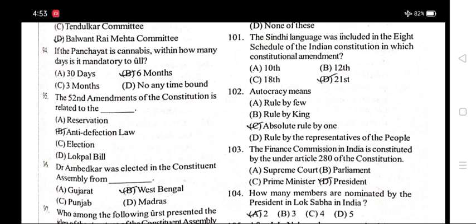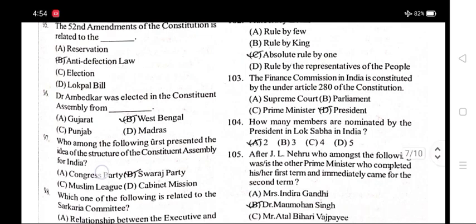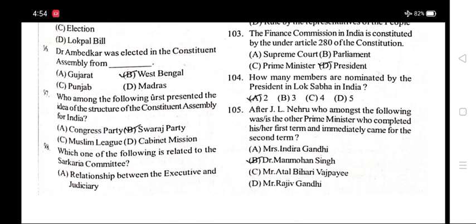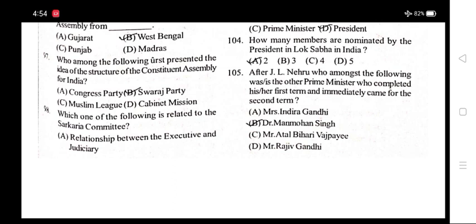Number 101. The Sindhi language was included in the 8th schedule of the Indian Constitution in which constitutional amendment? 21st Amendment. Autocracy means absolute rule by one. The Finance Commission in India is constituted by the under Article 280 of the Constitution. Option D, President. How many members are nominated by the President in Lok Sabha in India? Option A, 2.